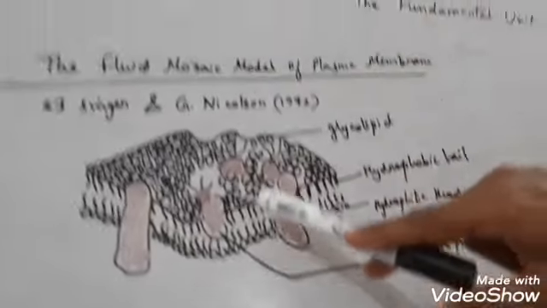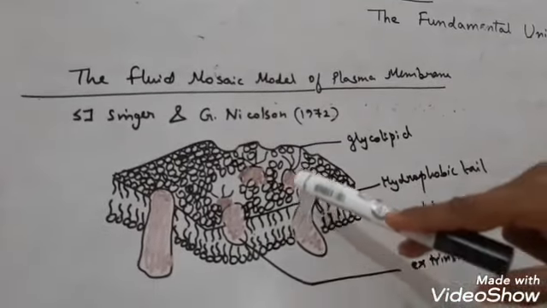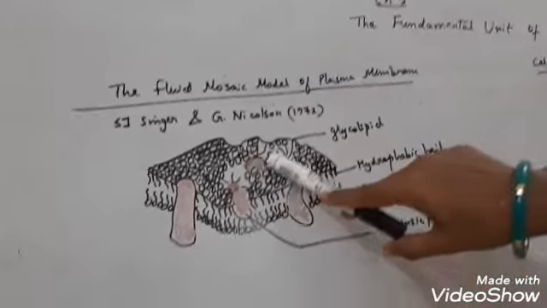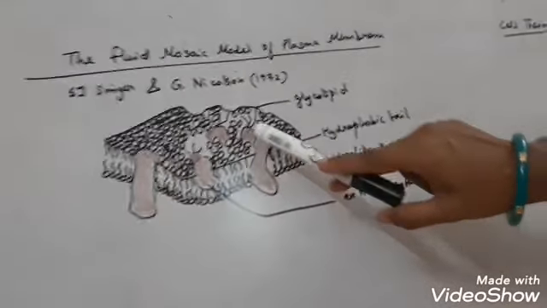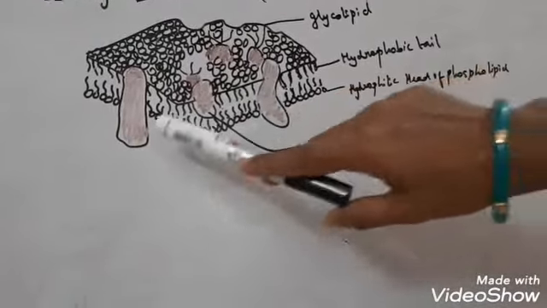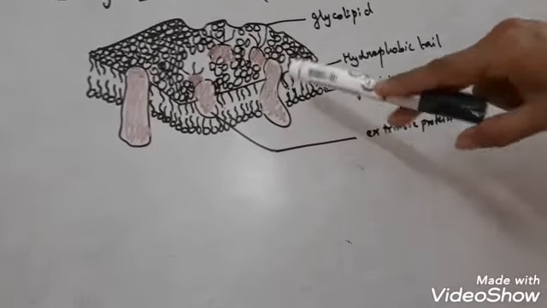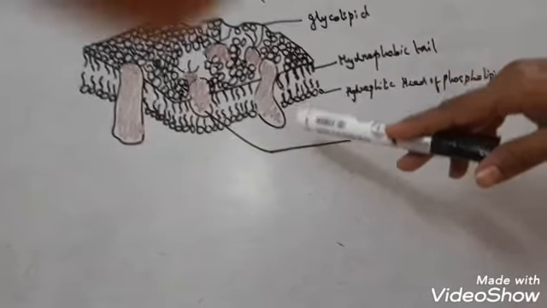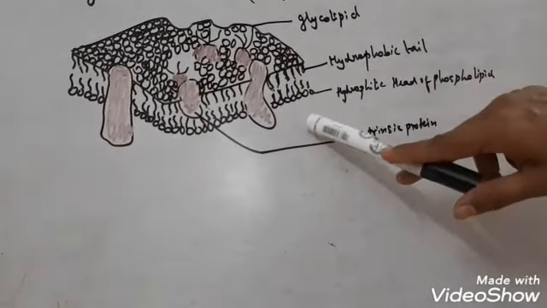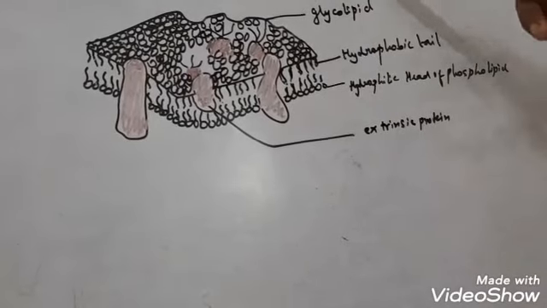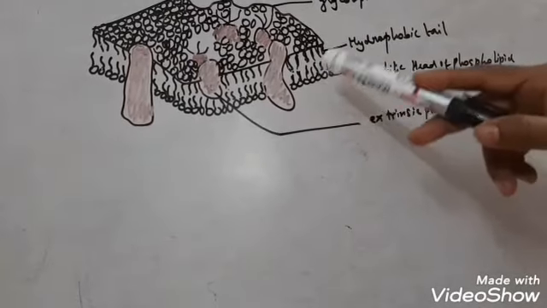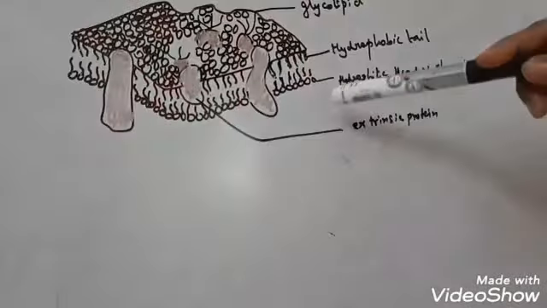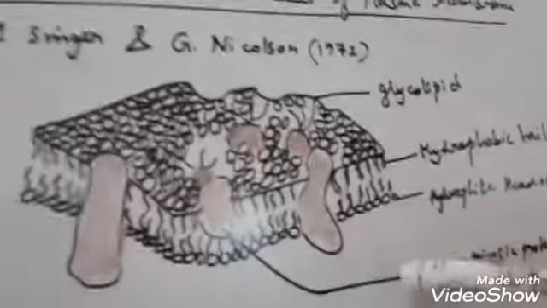Now this lipid layer consists of phospholipid, and this is a highly viscous fluid. The intrinsic proteins are found completely inserted in the lipid bilayer, and the extrinsic proteins lie on the outer surface superficially on both sides. This presence of lipid and protein provides flexibility to the plasma membrane. You know that the cell wall is very rigid while the plasma membrane is very flexible. So the lipid bilayer provides flexibility to the cell membrane. Now this model of plasma membrane was named the fluid mosaic model.